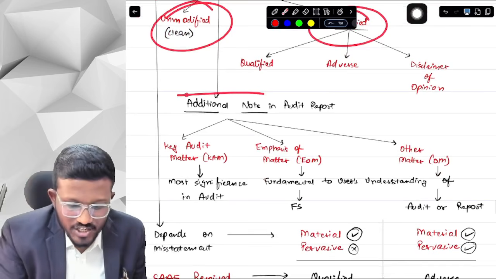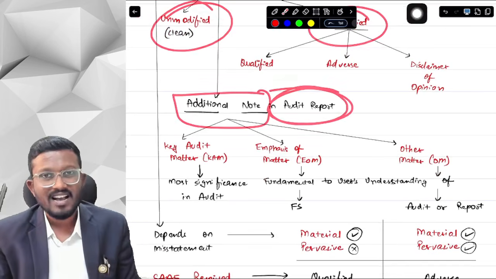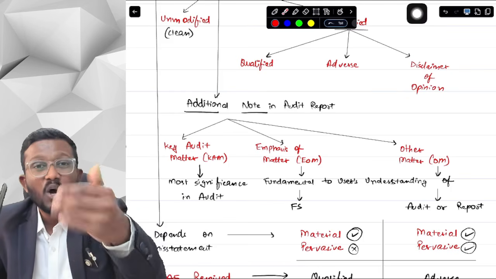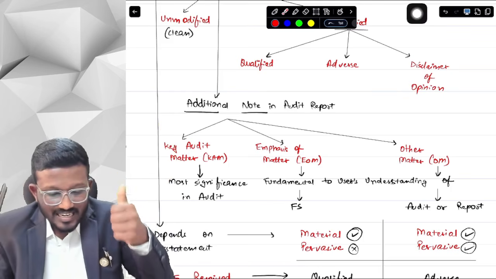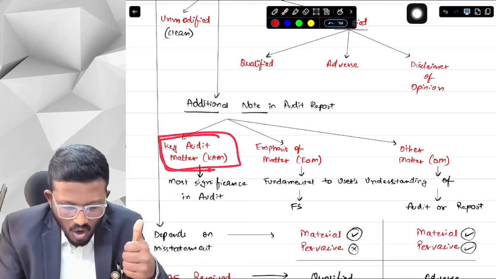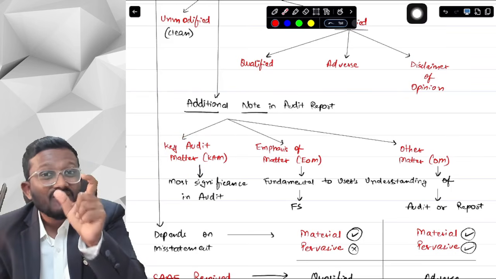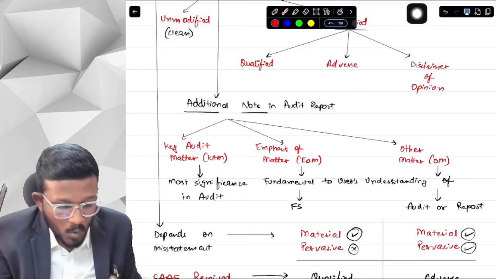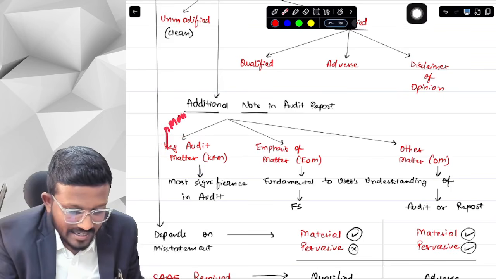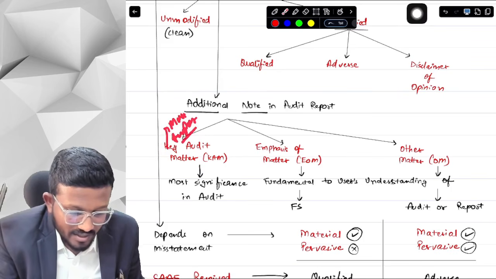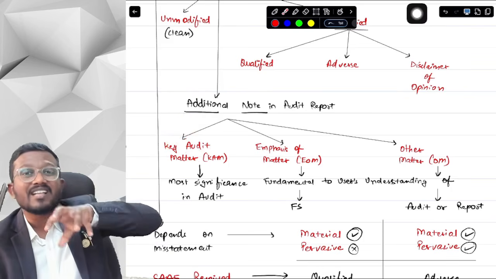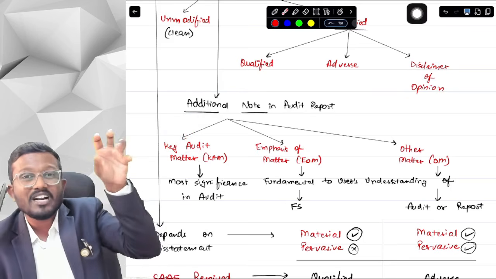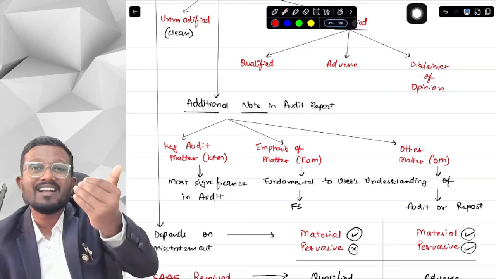Now there are additional notes in the audit report as well. There are additional things which we mention in the audit report apart from the opinion. What are the additional things, sir? First is key audit matter. What is key audit matter? The word key is important here. Key means most important: the most important audit matter. So basically these are paragraphs that we can add in our audit report. Key audit matter is one of the paragraphs that we can add.